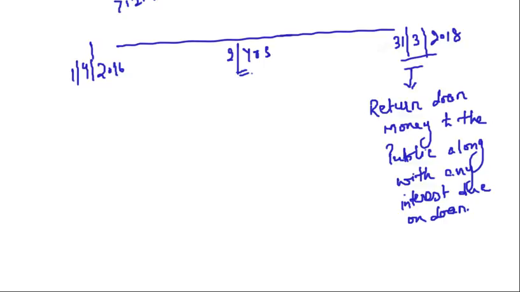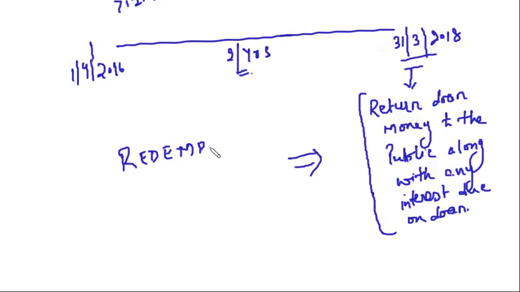Now this return of money to the public is known as redemption of debentures.